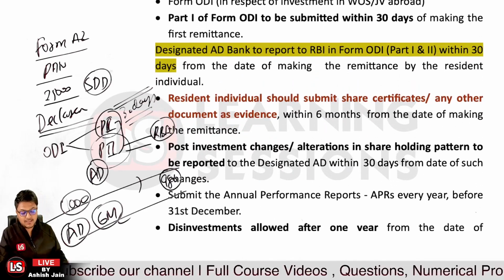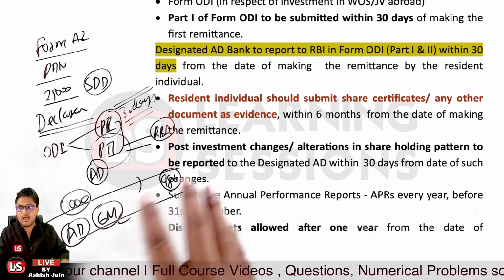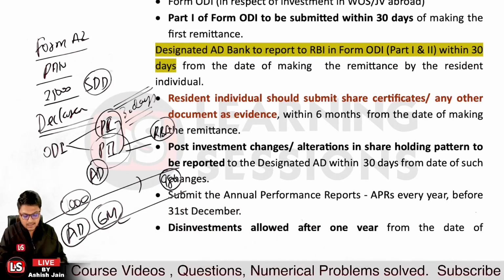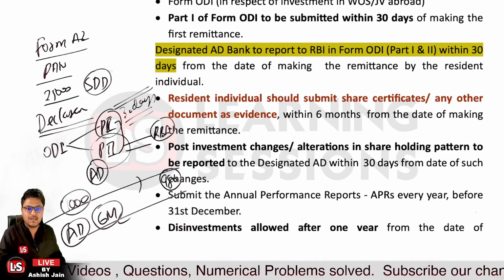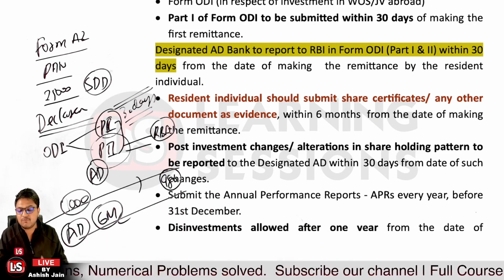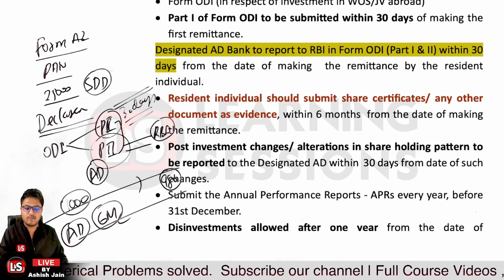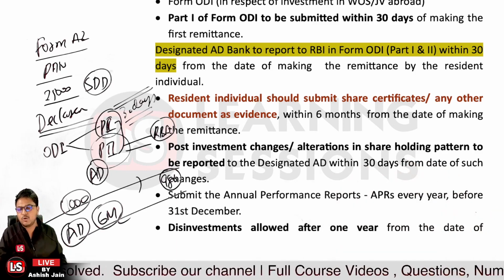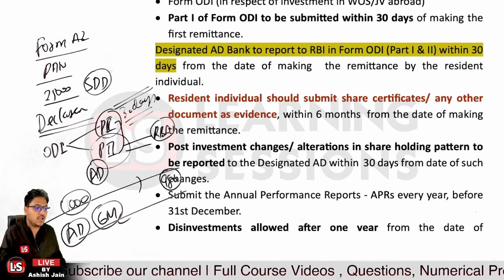And moreover, whatever amount has been remitted for direct investment purposes must be indicated in the annual performance reports. And this investment is allowed to be disinvested only after 1 year. It's not the case that you have remitted the money today for investment purposes as per the ODI and are going to disinvest it in the same year. It's not allowed.